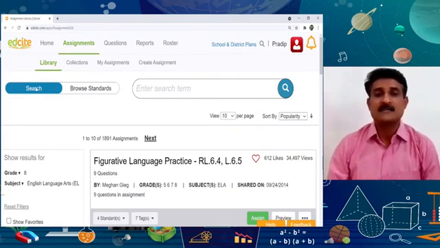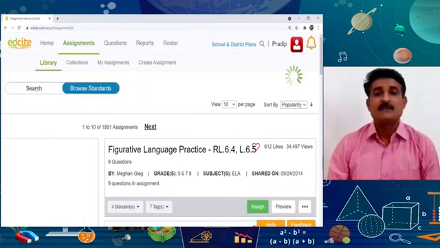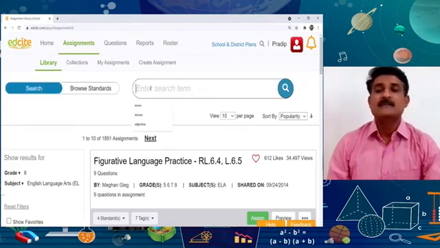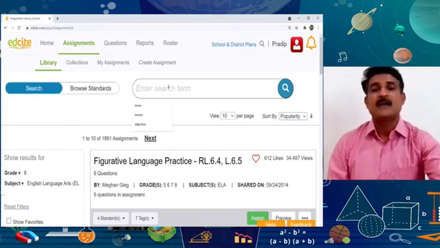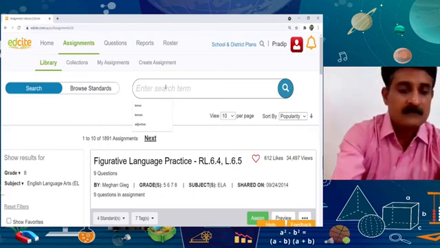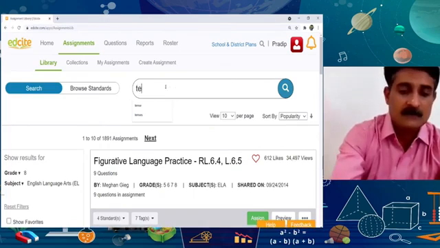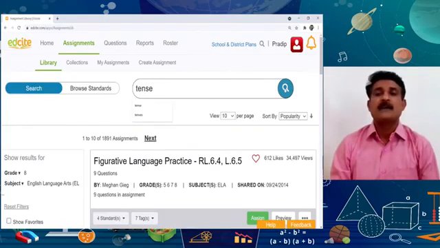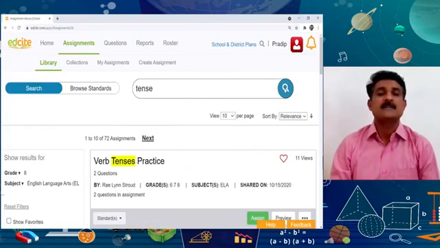What is the search tab? Let's see. When we click the search tab, we can find this search box, and I will write some topic, for example, tenses, and search for the topic tenses.